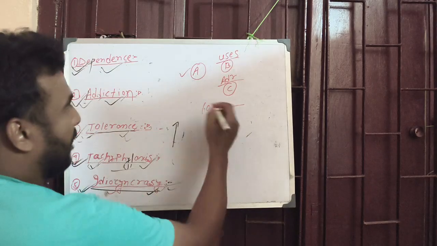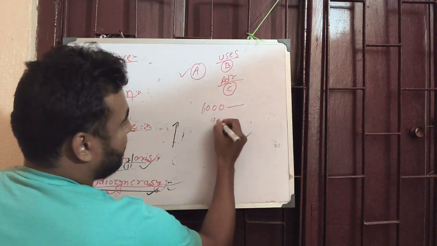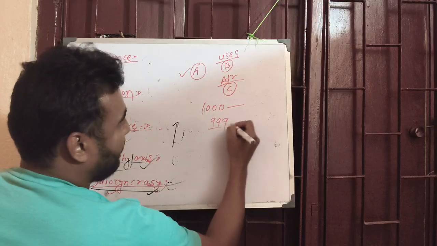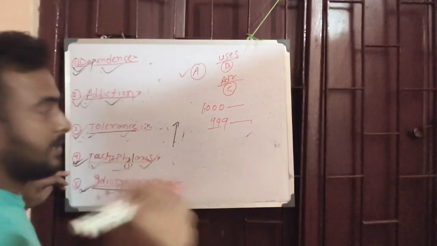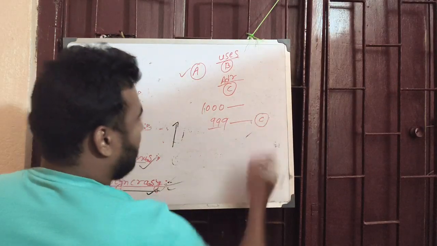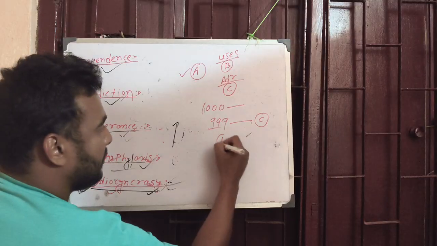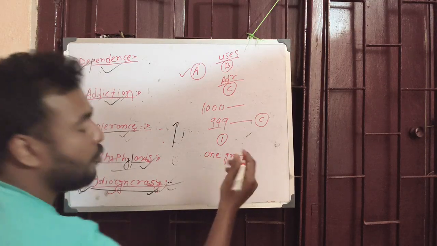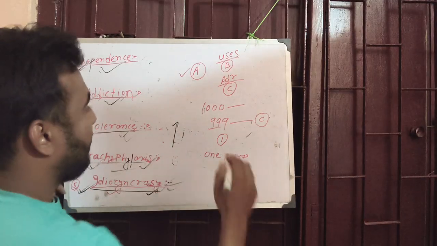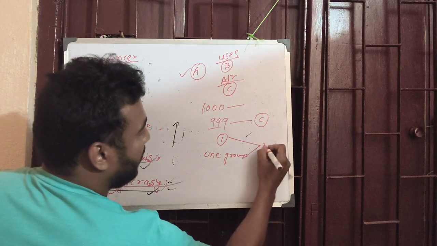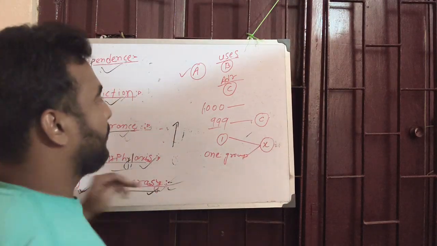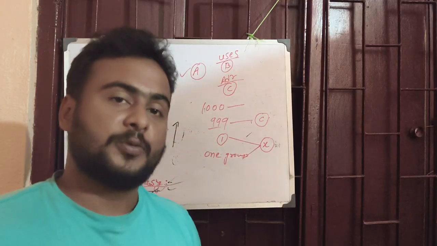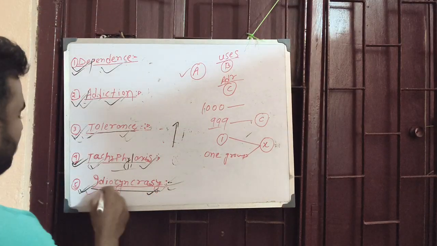Like 1,000 people, 999 people have C, right? But for one person, maybe for one group, meaning very few people, there will be some different kind of response, meaning a different kind of ADR. This is called idiosyncrasy.